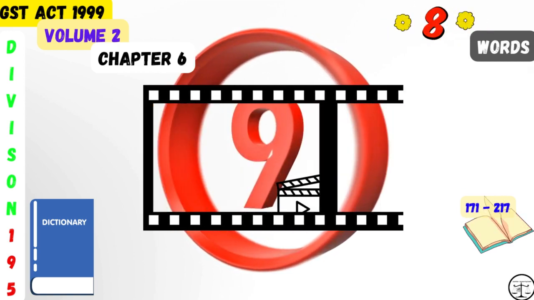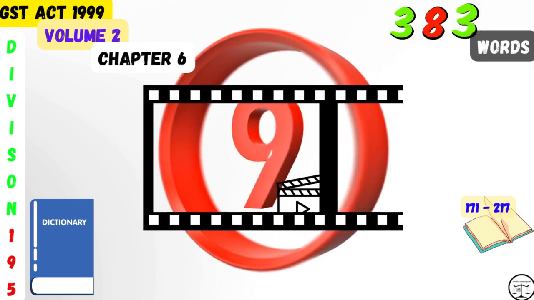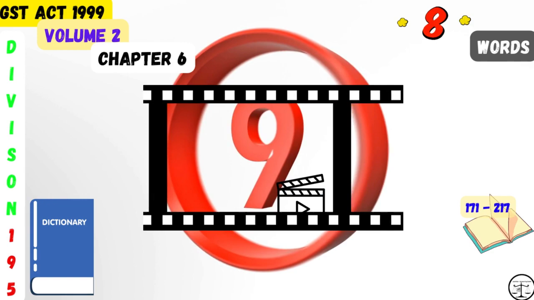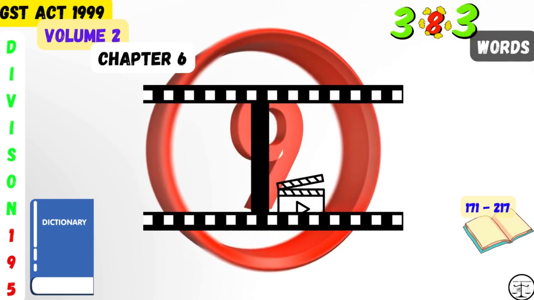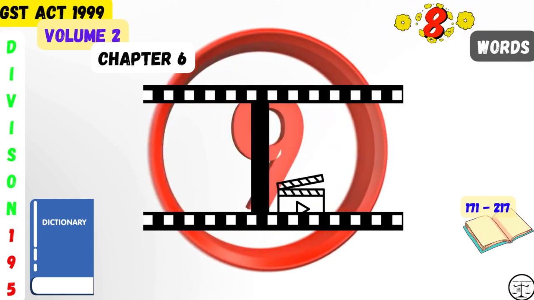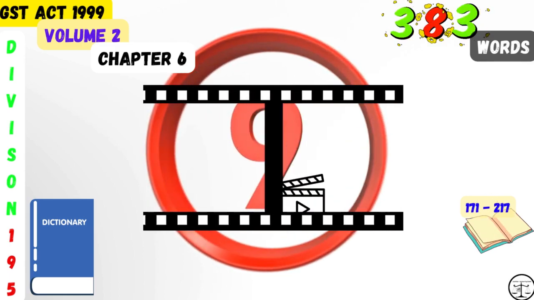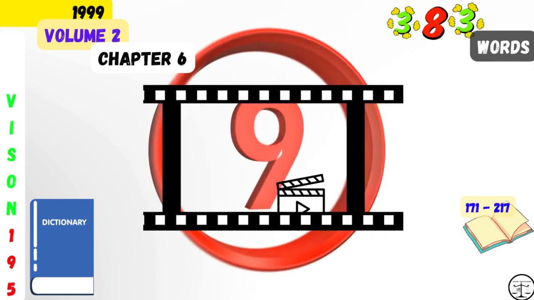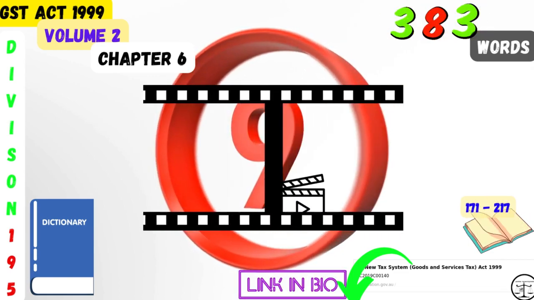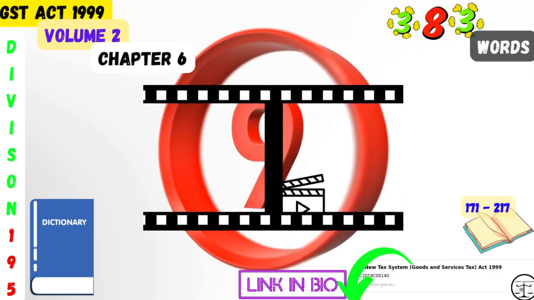In this video we will discuss Division 195 from Chapter 6 Volume 2 of the GST Act 1999. This section of the GST Act is the Dictionary of this Act. The GST Dictionary has about 383 words in total on April 11, 2023. The word count is subject to change in future. Please find this section in Volume 2 of Chapter 6 of the GST Act 1999 from pages 171 to 217.